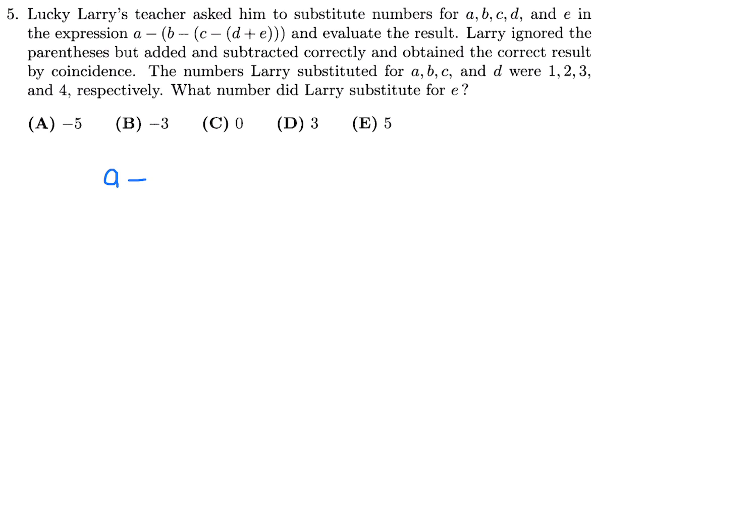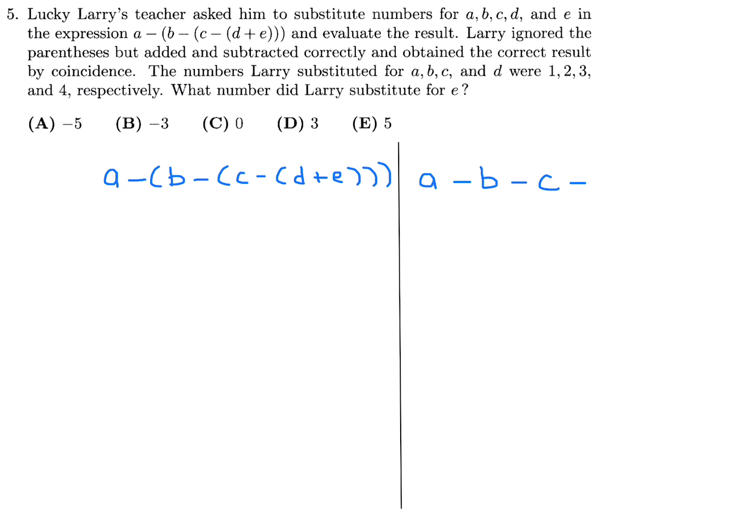So in this question, they're saying that if you perform this task with the parentheses and without the parentheses, the result will be the same for a certain value of E. And they want you to, of course, figure out what that E is. So let's do it with and without. When I drop the parentheses, it just becomes like this. So let's figure out both of these using the numbers 1, 2, 3, 4.